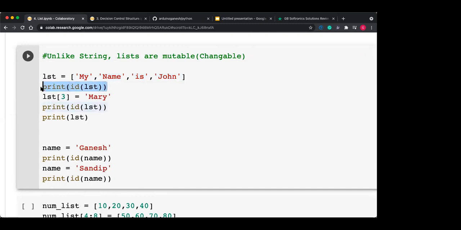Then I'm modifying the content of the LST. That is, the third item I'm inserting as Mary. So instead of John, now it is Mary. John is replaced by Mary. Okay, so I'm modifying it. I am changing it. After changing it, I'm printing the address. If both addresses are the same, then I can say that lists are mutable.